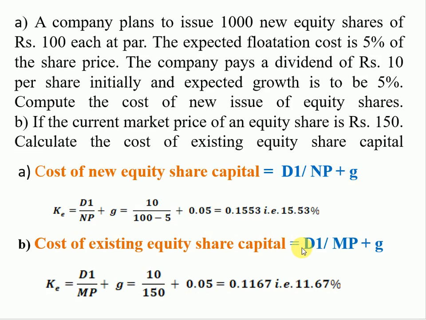For existing equity share capital, it is calculated with the formula D1 upon market price plus growth. Here D1 is the dividend at the end of the first year. It is rupees 10. Market price, as mentioned, is rupees 150. The growth rate in the dividend is 5%. So by considering all the values, K is equal to 11.67%.